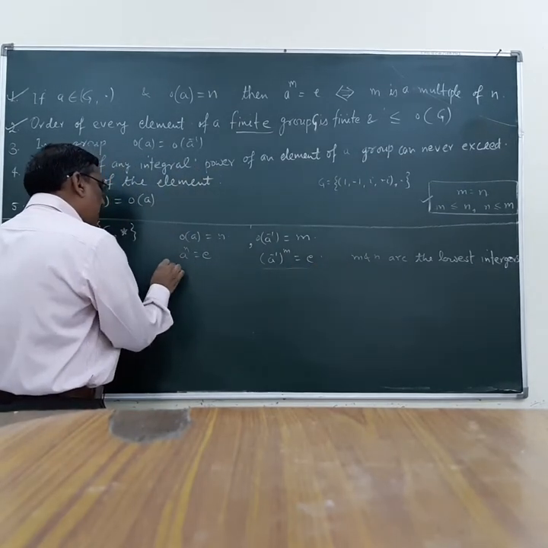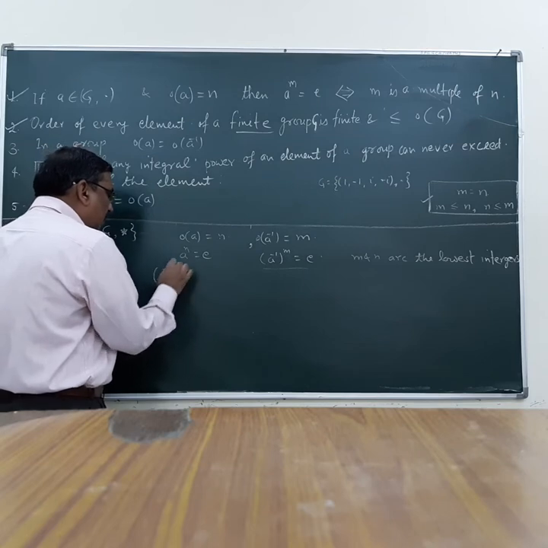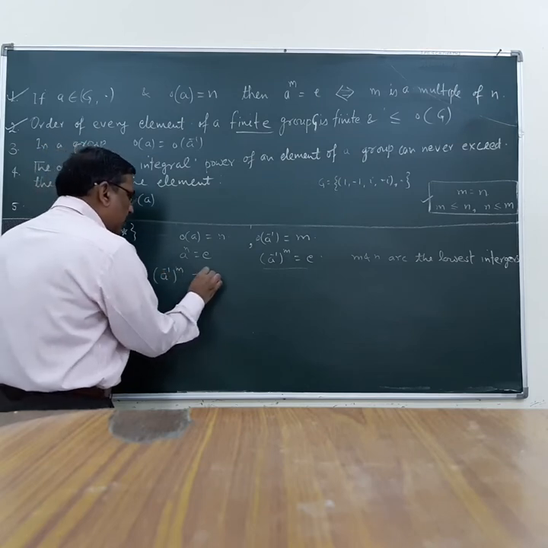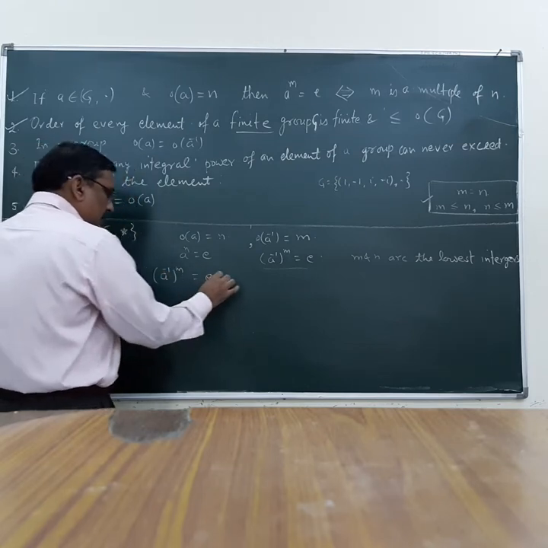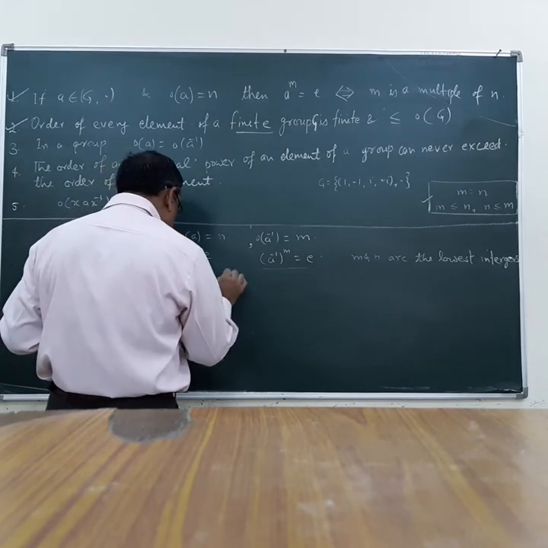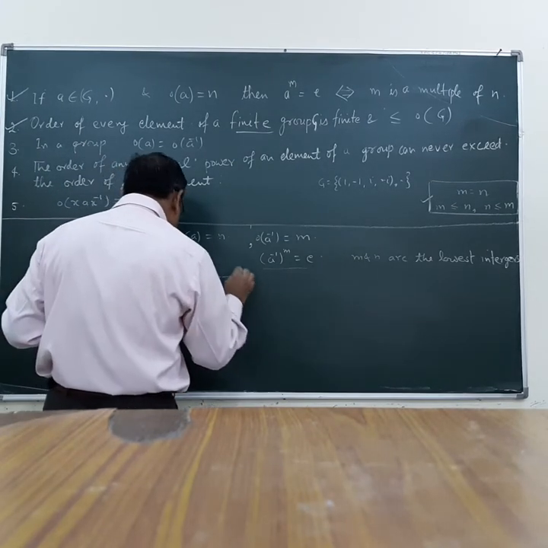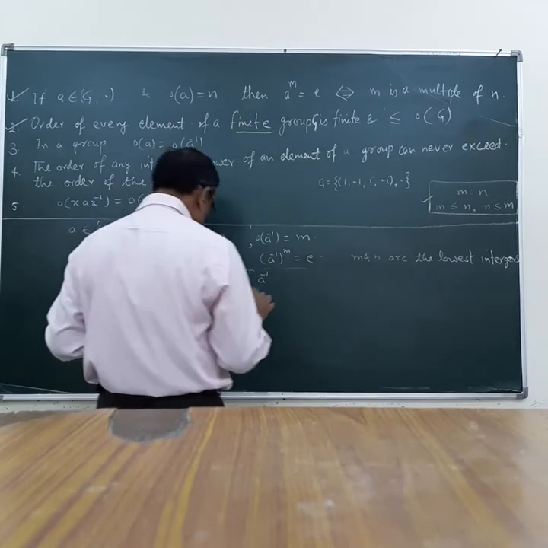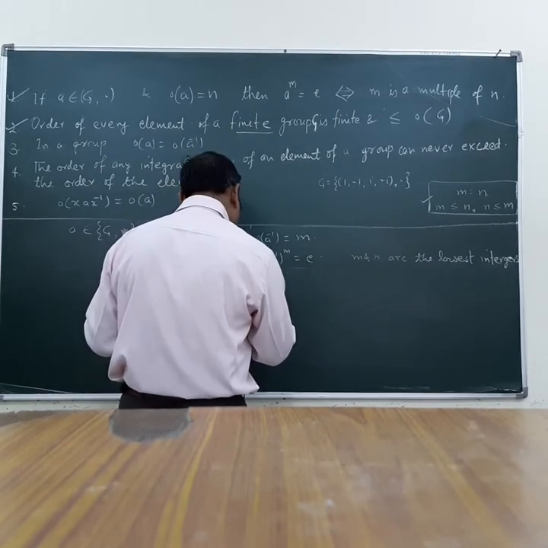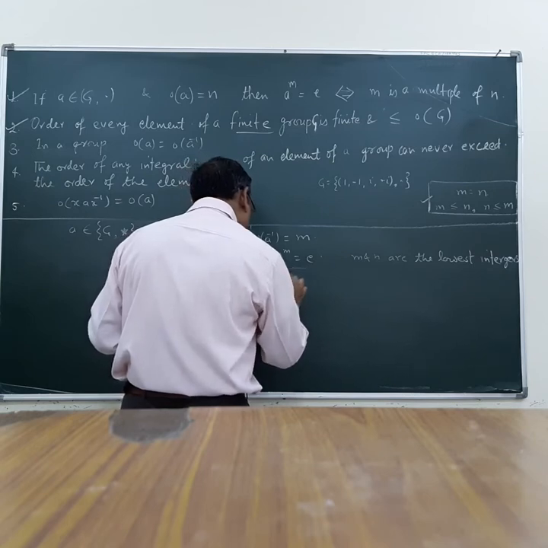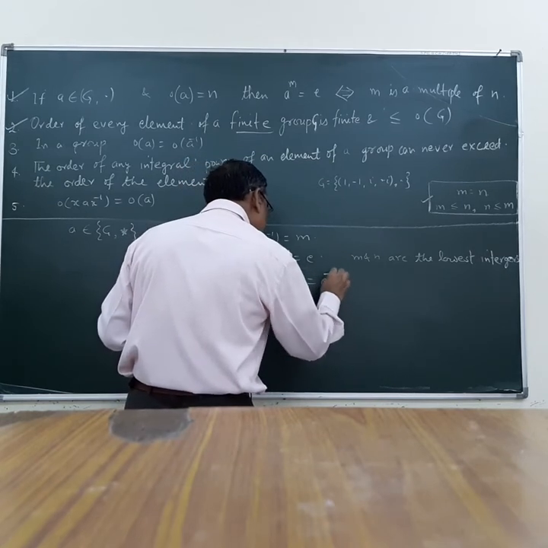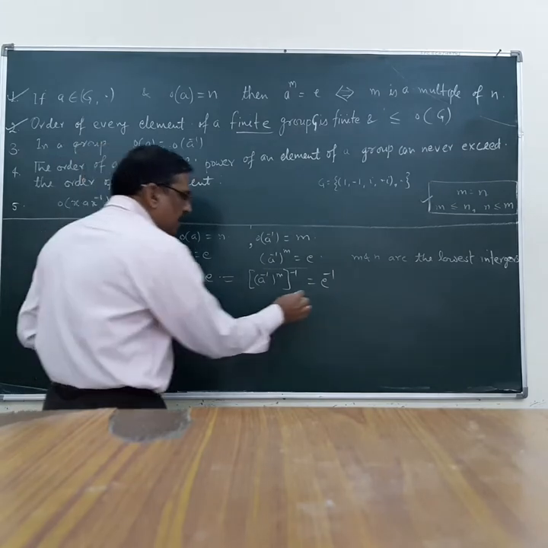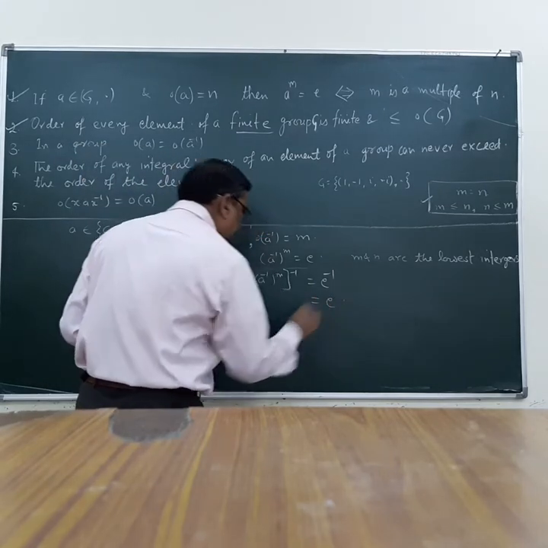So A inverse raised to the power M is equal to identity. Take the inverse of this, which means A inverse raised to the power M, whole inverse, is equal to E inverse, and E inverse is nothing but E again.